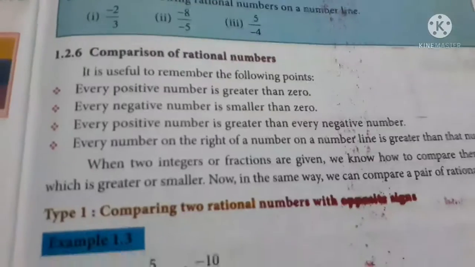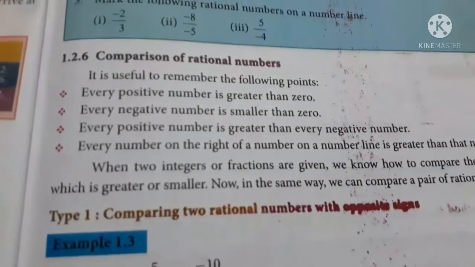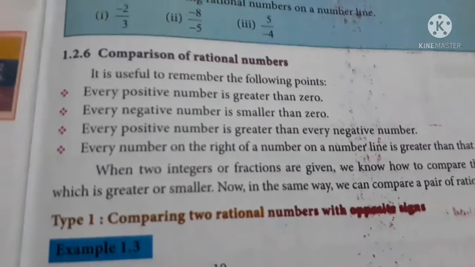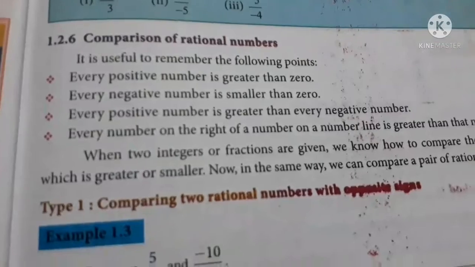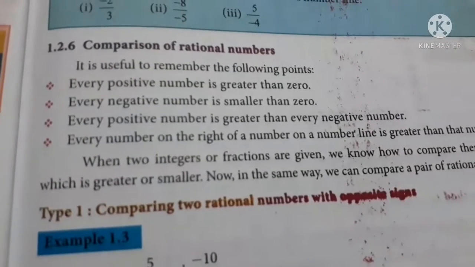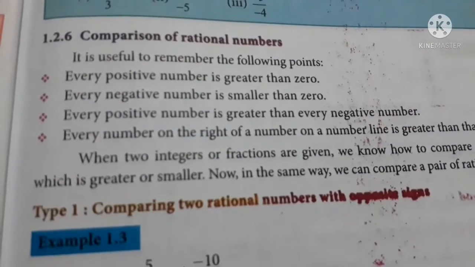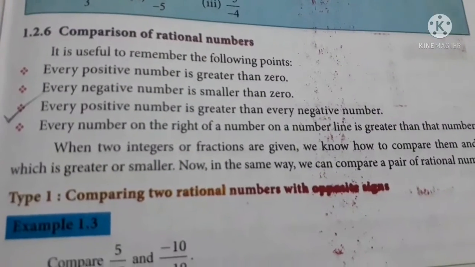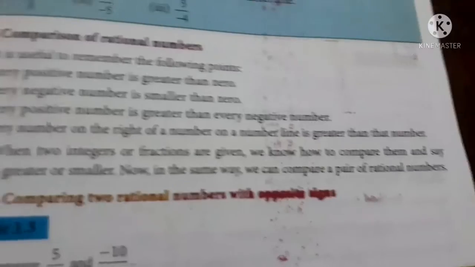Okay. Now we are going to compare rational numbers. It is useful to remember the following points. What are they? Every positive number is greater than 0. Every negative number is smaller than 0. Every positive number is greater than every negative number. This one you should keep in mind. Every number on the right of a number on the number line is greater than that number.